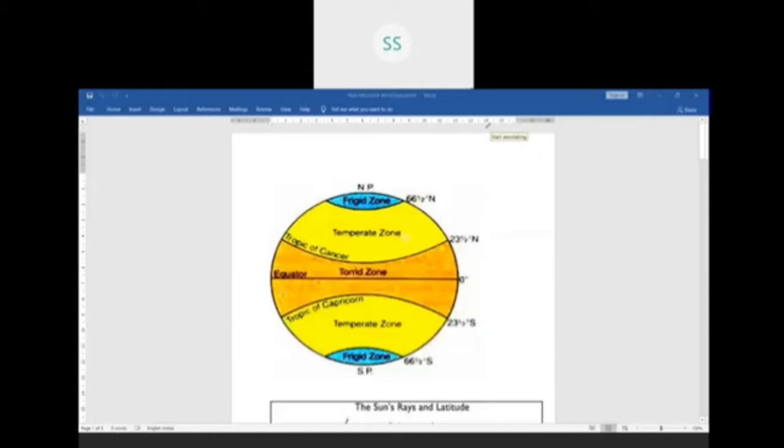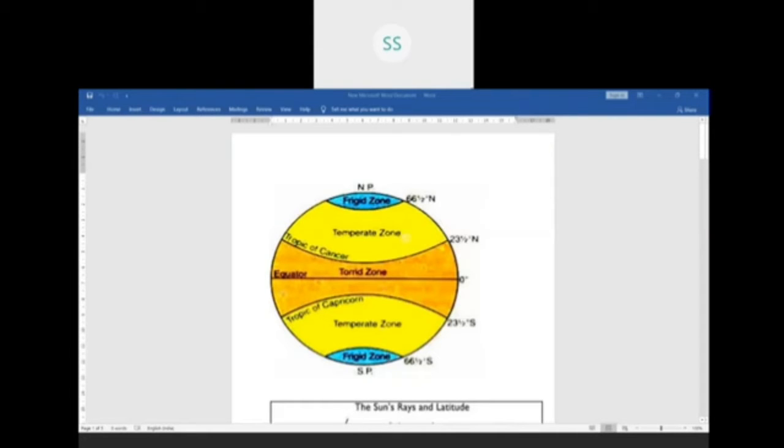There are 6 factors which are affecting the climate. They are latitude, altitude, pressure and wind system, distance from sea, ocean currents, and relief features. We will do one by one, children. The first factor which we are going to do here is latitude, and how temperature varies from region to region because of the latitudes.